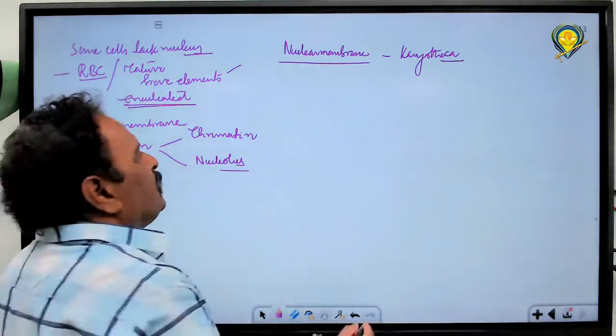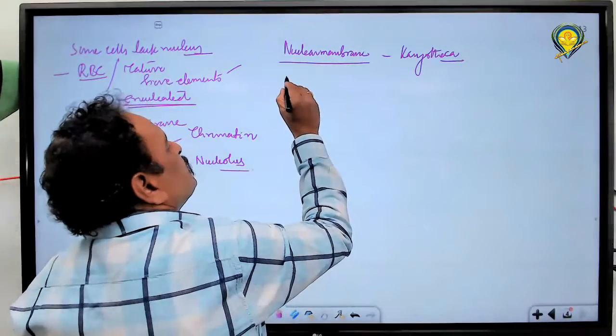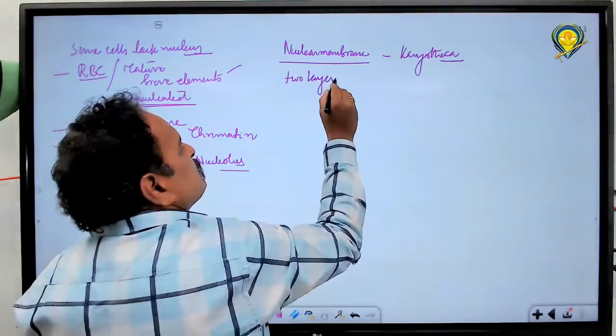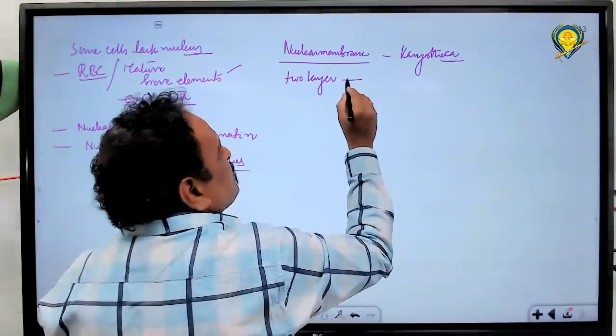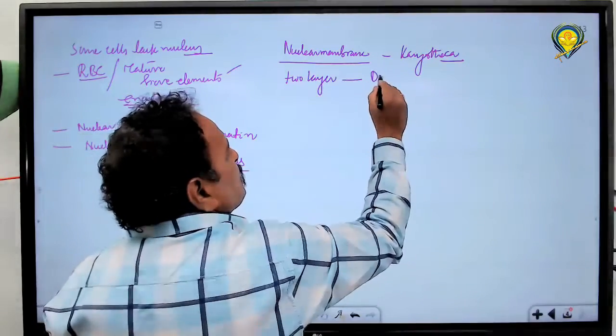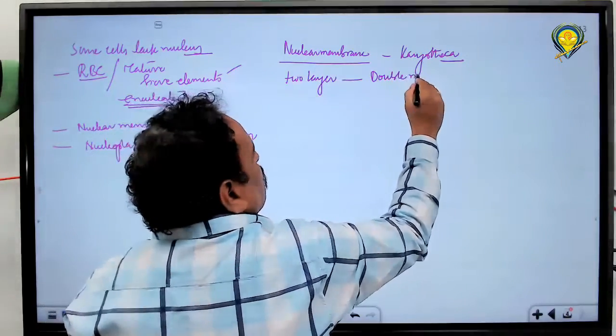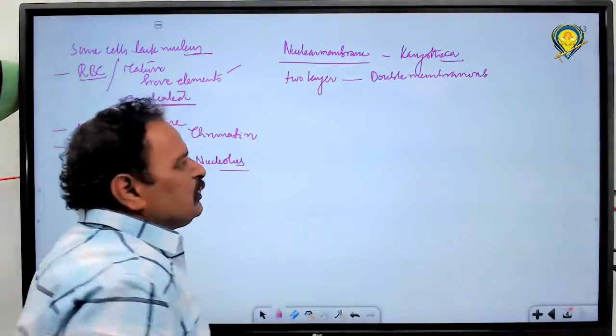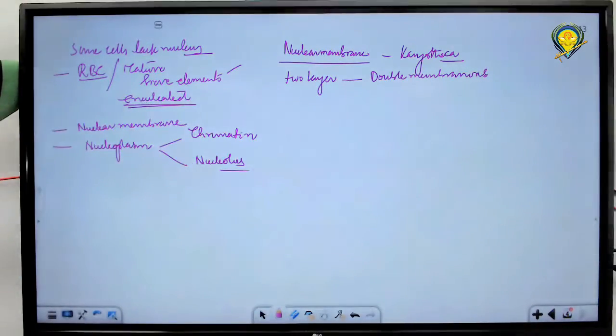This karyotheca has two layers. It is bilayered, a double membrane bound structure, so the nucleus is double membranous.